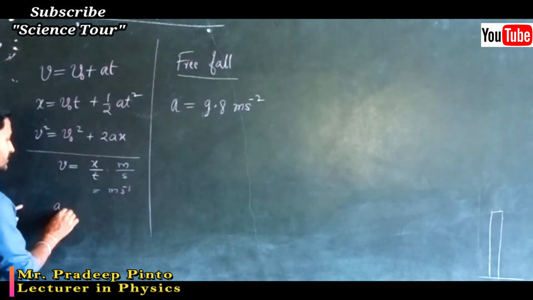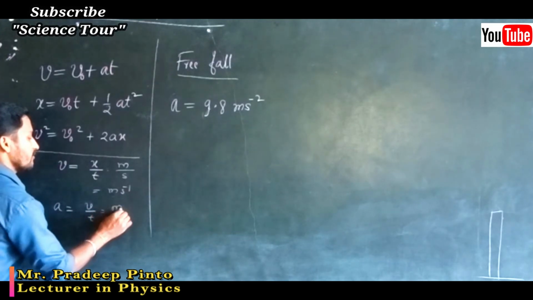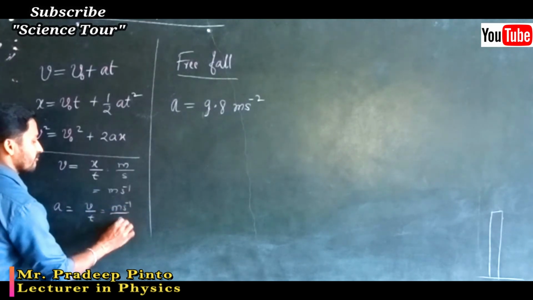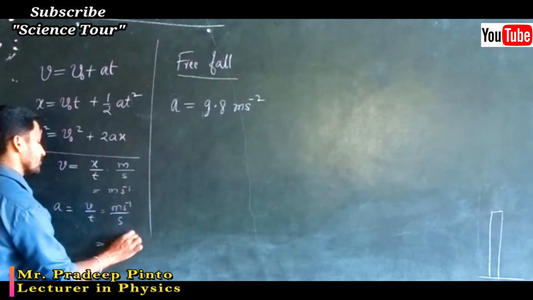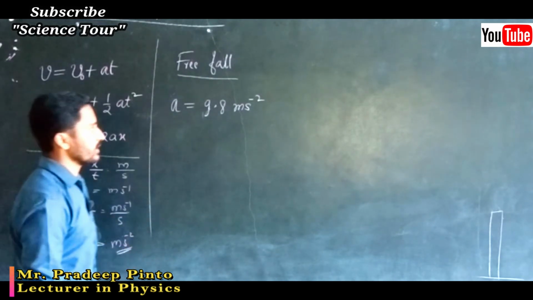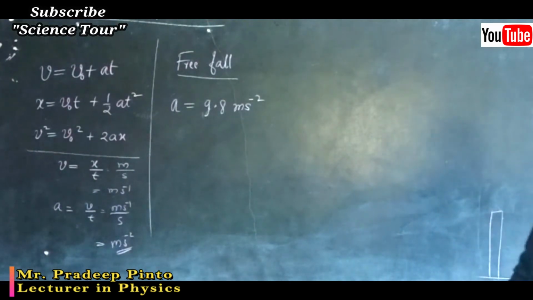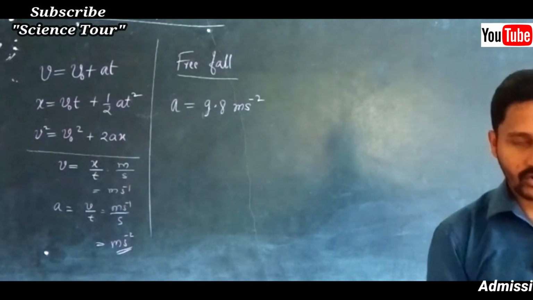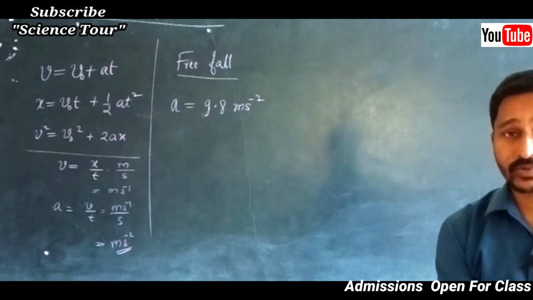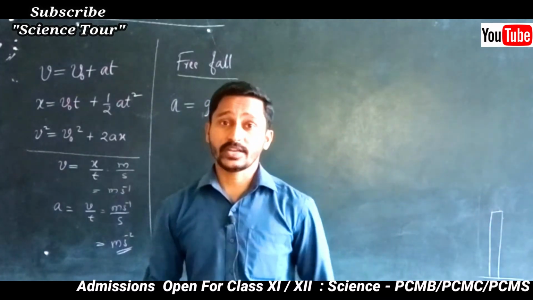So acceleration is velocity by time. Here meter per second is already there, divided by second. When it goes to the denominator, it becomes meter per second square. This is how we get the units, and 9.8 meter per second square is the acceleration which is found experimentally.